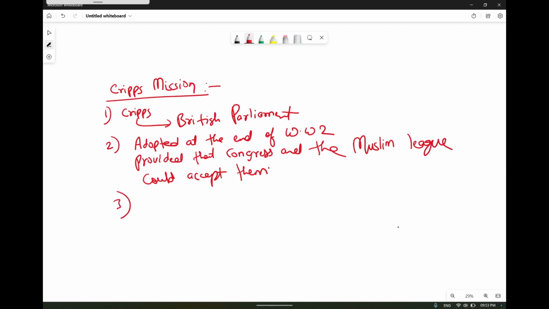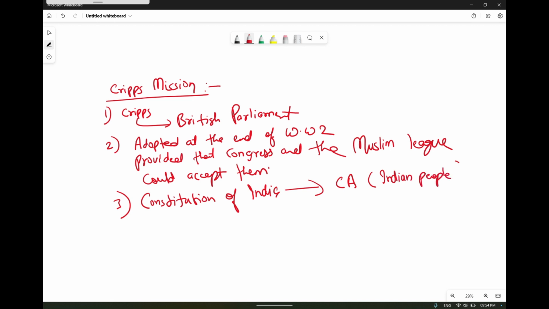Now what was the proposal? The proposal was that a constitution of India will be formed by the Constituent Assembly, and not by the British, but by the Indian people themselves. That's what we have done.